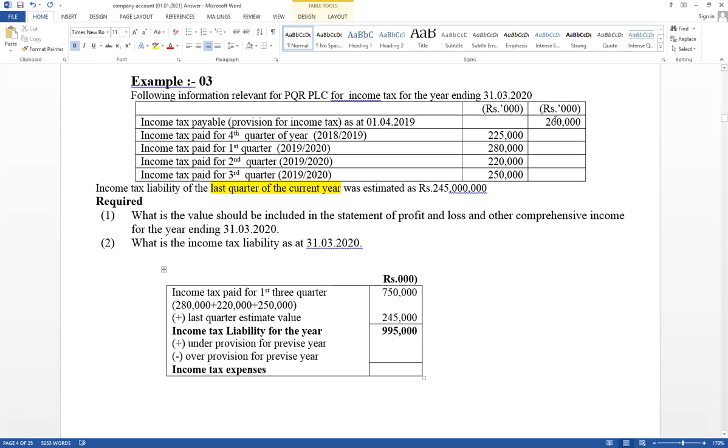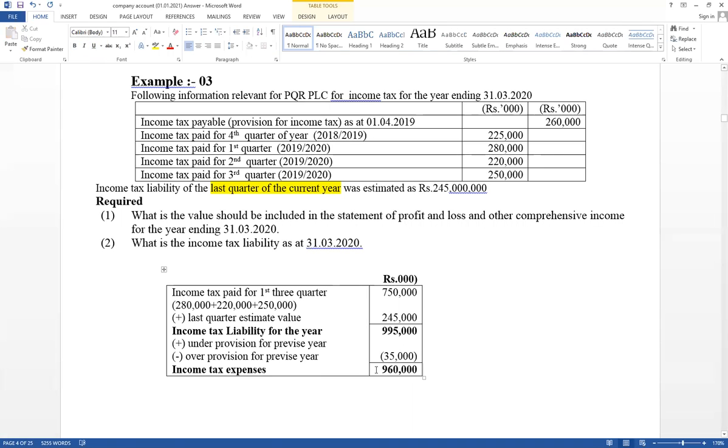Therefore, over provision equals 35,000. If it is over provision, here over provision 35,000 should be deducted. Therefore, 995,000 minus this value, 995 minus 35, therefore 960,000. This is the value that should be considered as an income tax expense.